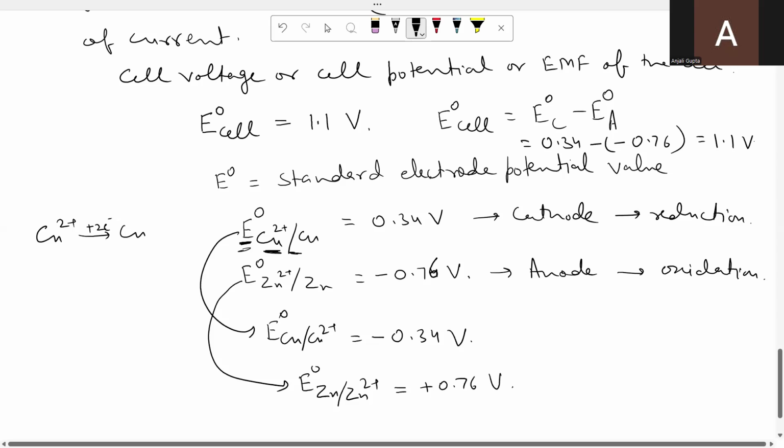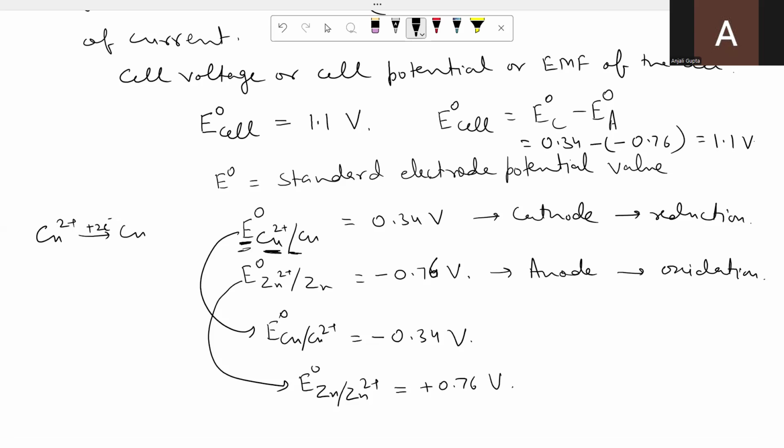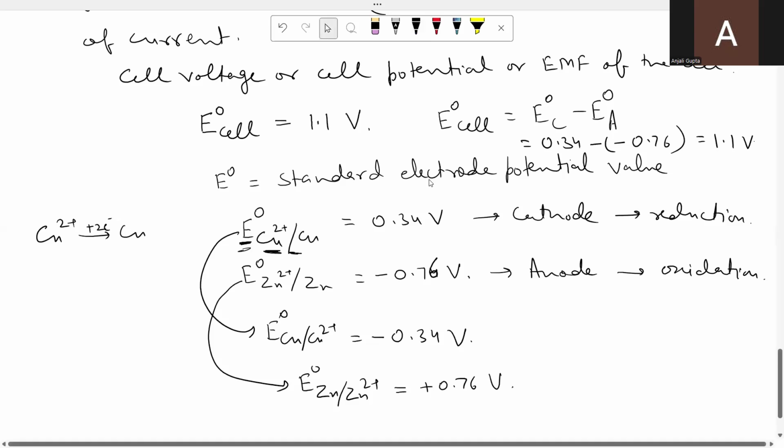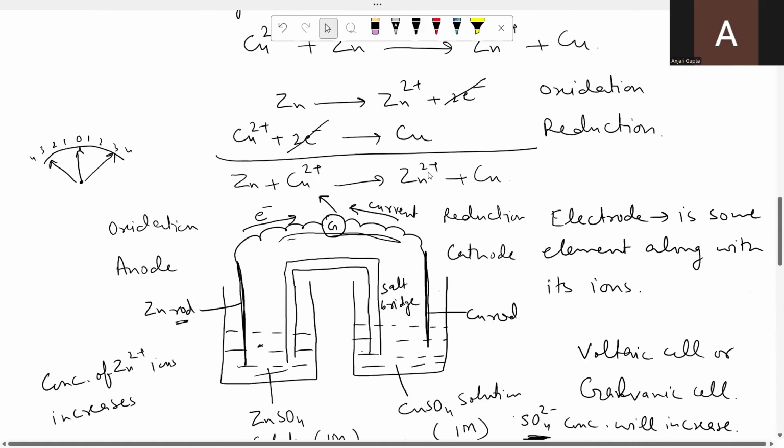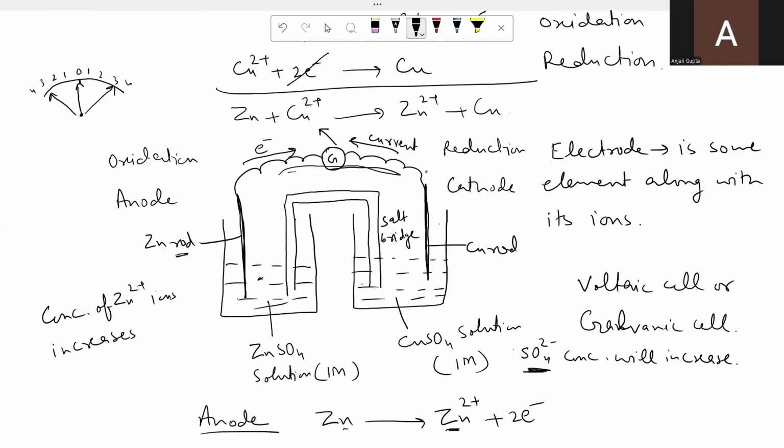But while doing calculations, whether a given electrode is undergoing oxidation or reduction, according to the formula, we always use their standard reduction potential values. So from this discussion, you must have understood why I have shown zinc as anode undergoing oxidation and copper as cathode undergoing reduction.